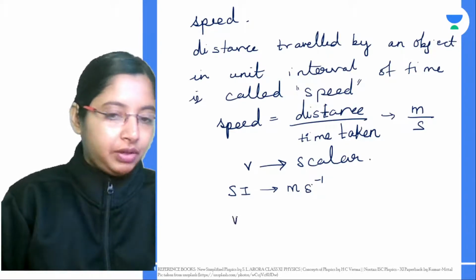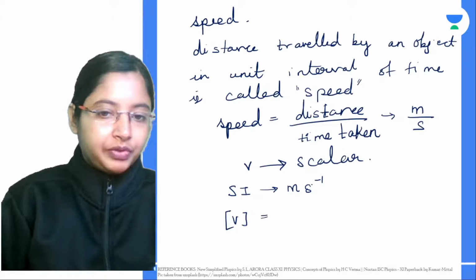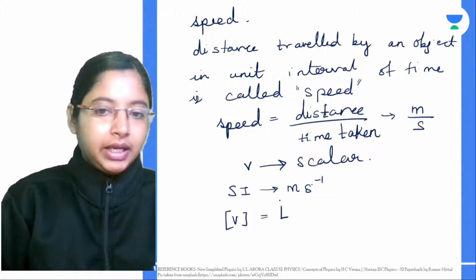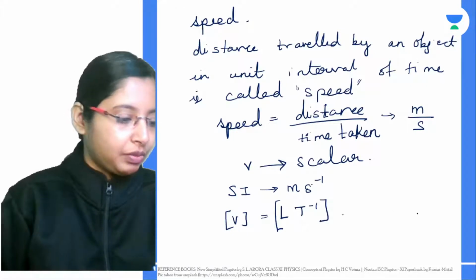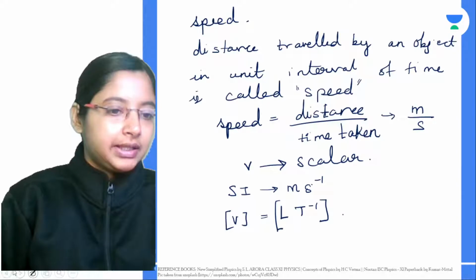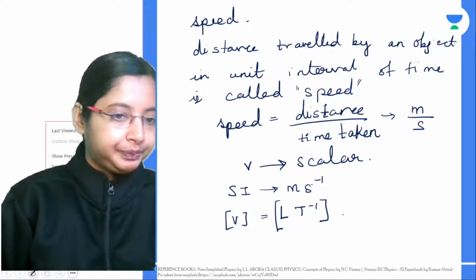The dimensional formula of speed: meter is length, L, and seconds is time, so T inverse. That's the dimensional formula.